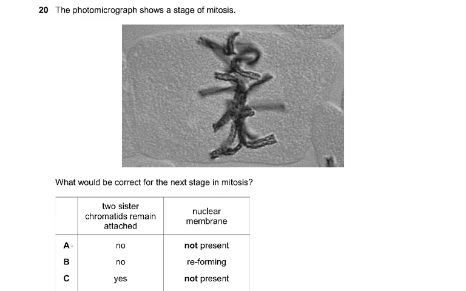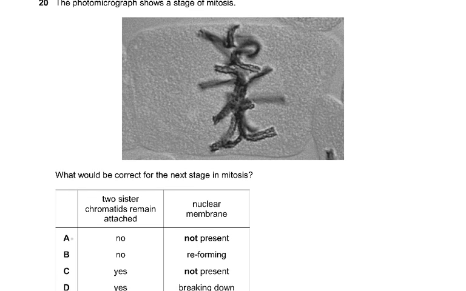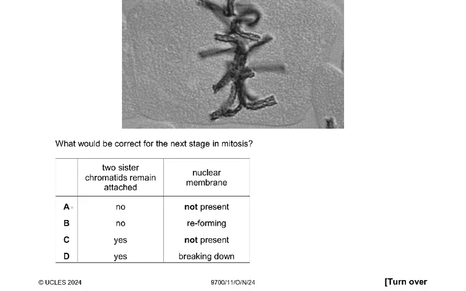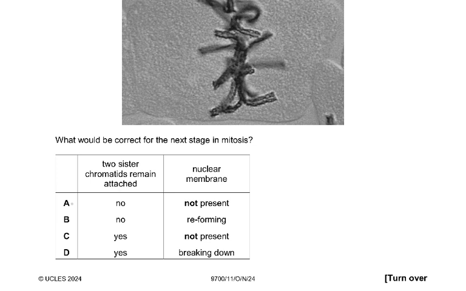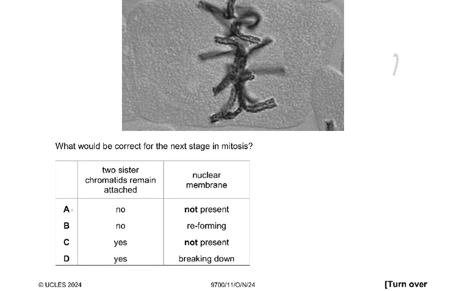Question number 20. The photomicrograph shows a stage of mitosis. And we can see it is metaphase. What would be correct for the next stage in mitosis? The metaphase, as you remember, the order is interphase, prophase, metaphase, anaphase, and telophase. So what would be the correct next stage in mitosis? 2 sister chromatids remain attached. No, they do not remain attached is the answer.